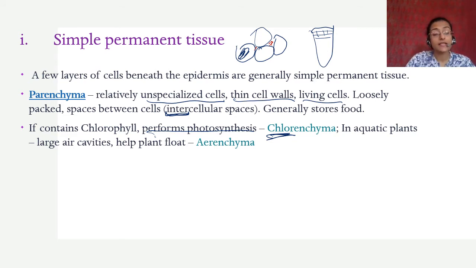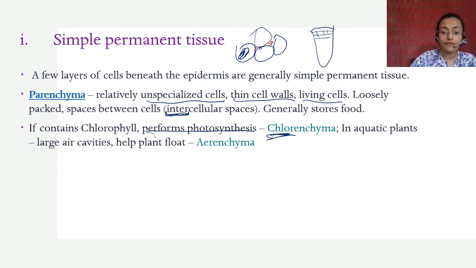In aquatic plants there is another special type of parenchyma in which there are large air cavities. We will see this in the next slide; I have put photographs of all of these. They help the plant float. Which plants are aquatic? Lotus, water lily, and various other types. You must have seen Eichhornia or water hyacinth. They grow in large numbers on lakes. It is an invasive species, we will see that later. They float on water, grow in large numbers, and have beautiful purple flowers. So that is also a type of aquatic plant which floats.